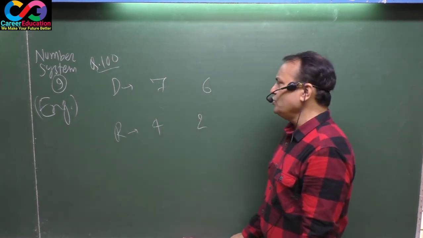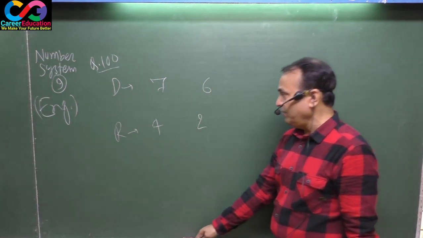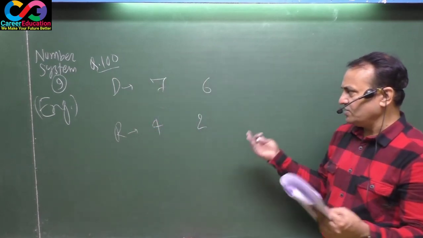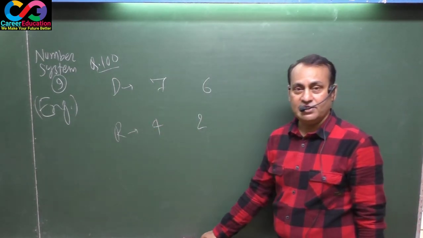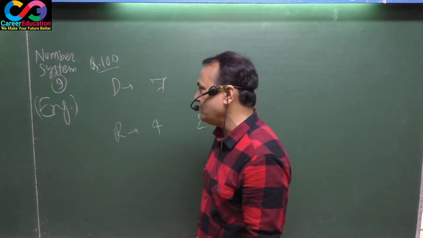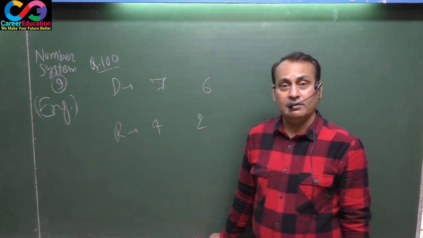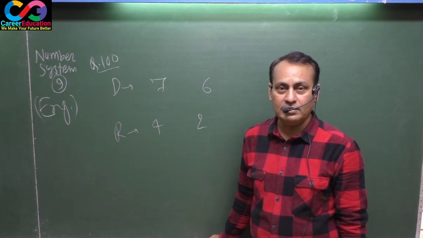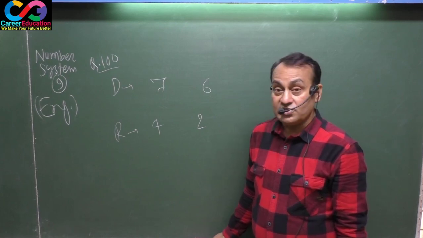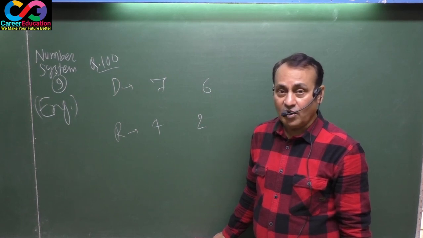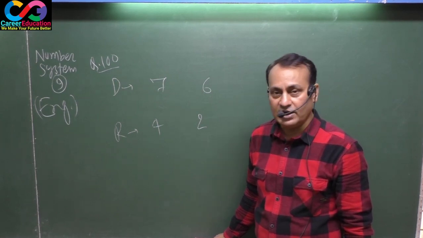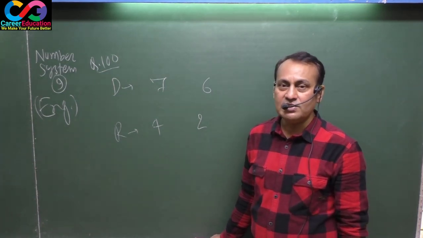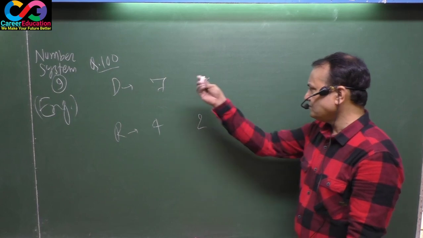Firstly you should understand the meaning of successively divided by. What does successive division mean? When a number is divided by another, and the quotient got is divided by another number, this is called successive division.